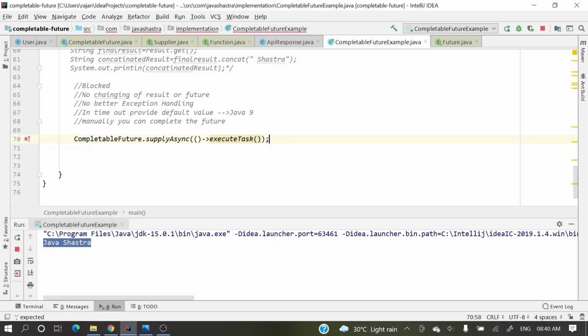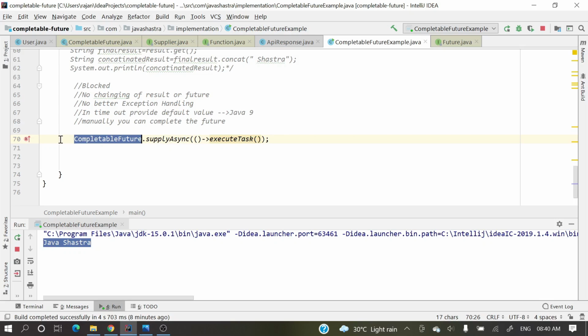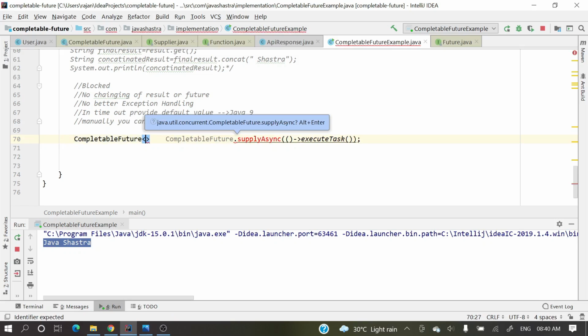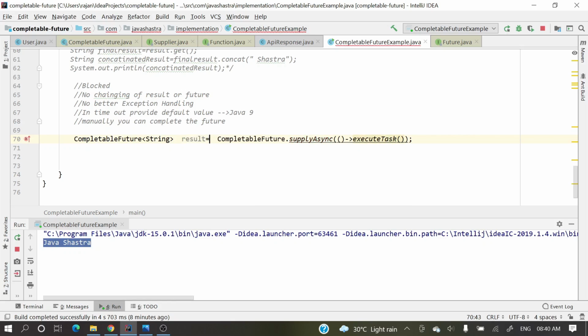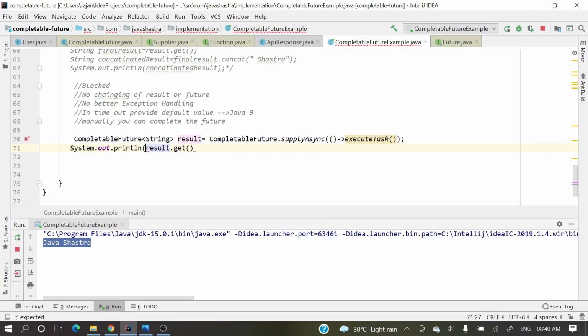So here, what exactly will it return? A CompletableFuture of String. Now let's call result dot get and have a System.out.println here to print it.